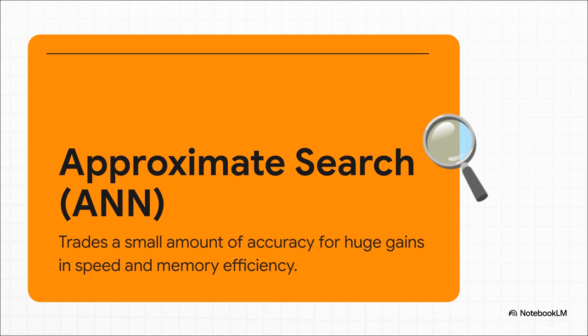And honestly, this is where the genius comes in. The core idea is, what if we don't need the perfect answer every single time? What if really, really good is actually good enough? By giving up just a tiny bit of accuracy, like, say, finding 99 of the top 100 matches instead of all 100, we get these enormous, massive gains in speed. This trade-off, speed for good enough accuracy, that is the entire philosophy behind Faiss.